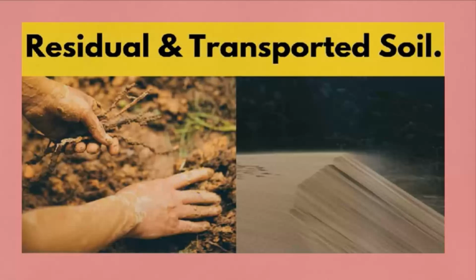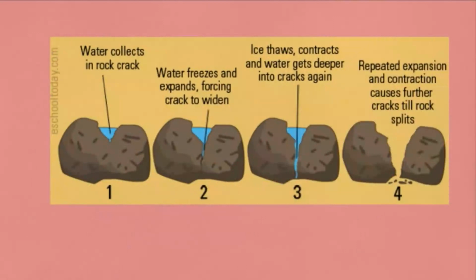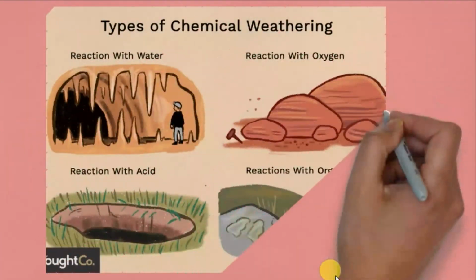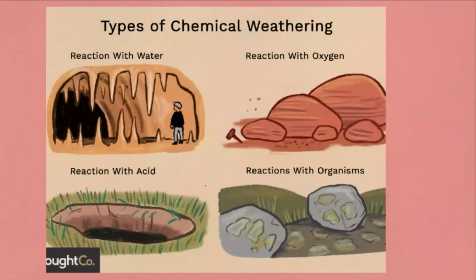Let's quickly understand the process of weathering. Physical weathering takes place due to change in temperature, running water, and roots of trees which disintegrate the rocks, and generally cohesionless soil is formed, such as sand, gravel, cobble and boulder. Chemical weathering takes place due to oxidation, hydration, carbonation and leaching of rocks and produces cohesive soil like clay. Shear strength of cohesive soil is dependent on intermolecular bonds like cohesion and angle of internal friction.